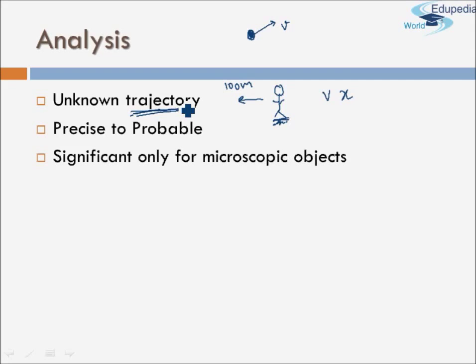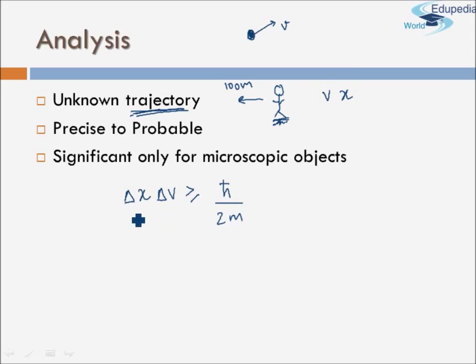Last, Heisenberg's uncertainty principle is significant only for microscopic objects. See, you can apply the principle to both microscopic as well as macroscopic objects, but numerically it comes out that it is significant only for microscopic objects. What makes the principle significant and not significant? The principle talks about errors in measurement. Delta x, delta v is greater than or equal to h cross by 2m, right?